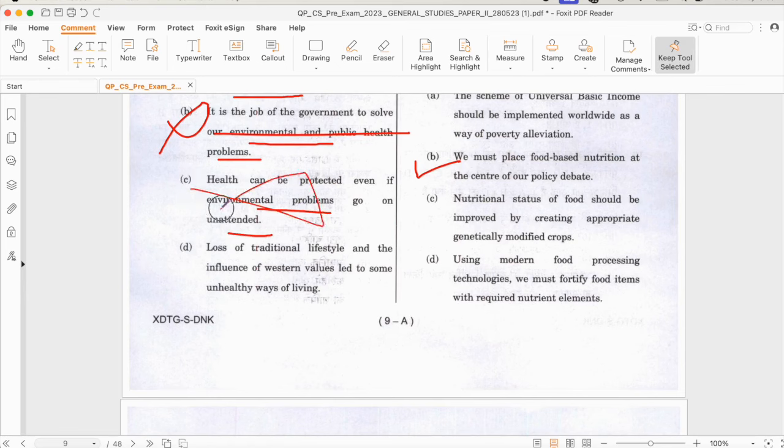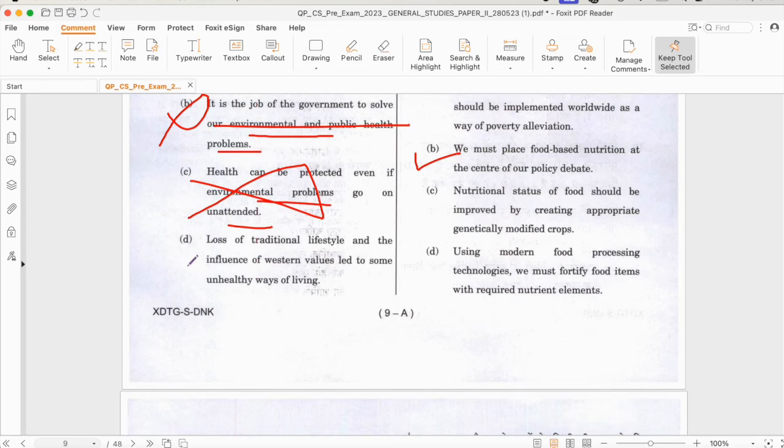Second is, health can be protected even if environmental problems go on unattended. Again, apply your GS knowledge. Is it possible? Because of the environmental problems, the vulnerable section will become more vulnerable. They will not be able to have money. They will be affected by disaster. So many zoonotic diseases will spread. So this is also absurd.